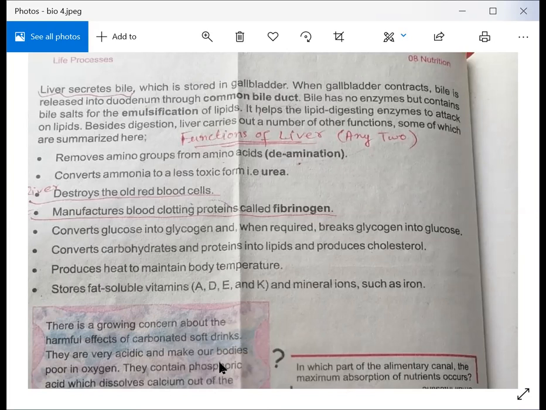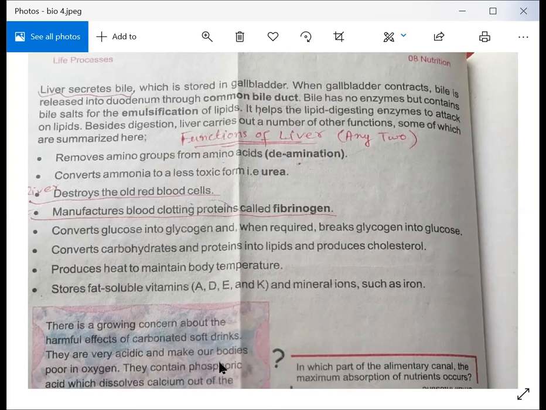So what is the function of the liver? It stores all fat soluble vitamins A, D, E, and K, and minerals, such as iron. And why is iron important for our body? Because in our red blood cells we have a special chemical which is called hemoglobin. Hemoglobin needs iron for its working, and hemoglobin also carries oxygen. So when blood goes to each and every organ, it sends oxygen to each and every organ, and that's why a person can survive.